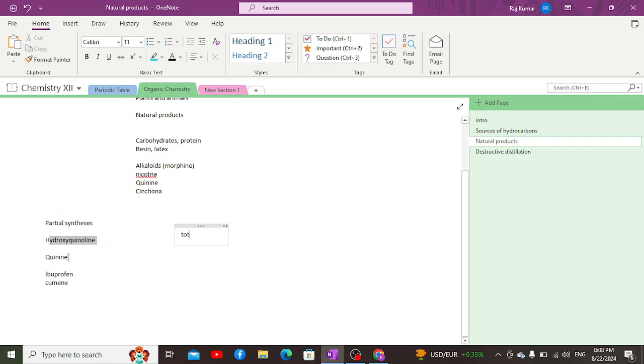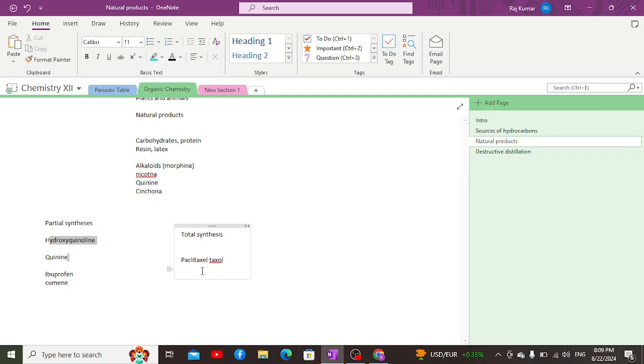Total synthesis, as the name suggests, is the synthesis of a complex organic compound from scratch or from its simplest building blocks. For example, the anti-cancer drug paclitaxel, also known as Taxol, is not easily available in nature. So it needs to be synthesized in the laboratory from its simplest building blocks, from scratch.